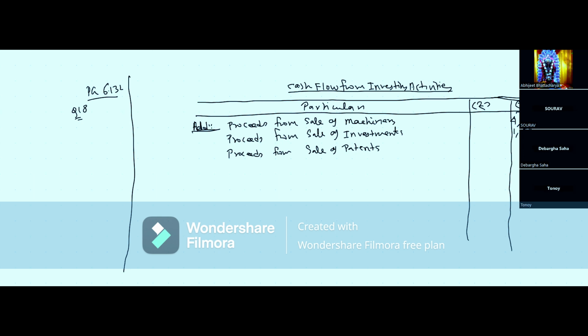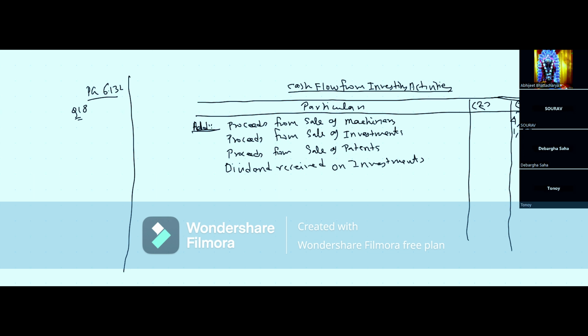So here we mention this as dividend received on investments. What is the value? 10,000. Interest received on debentures held as investment. Once again, you are receiving interest on debentures as investments, which means you have invested in the form of debentures.